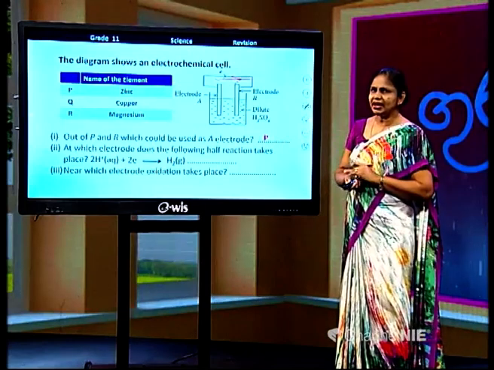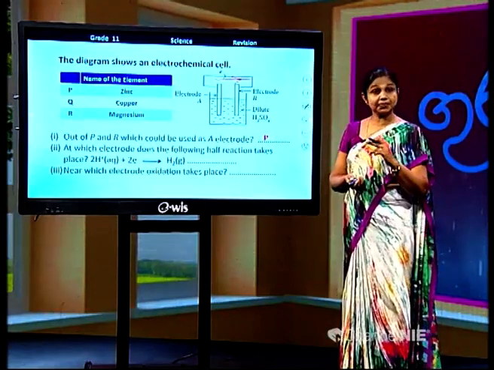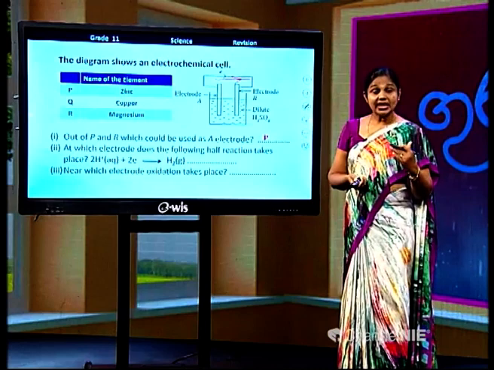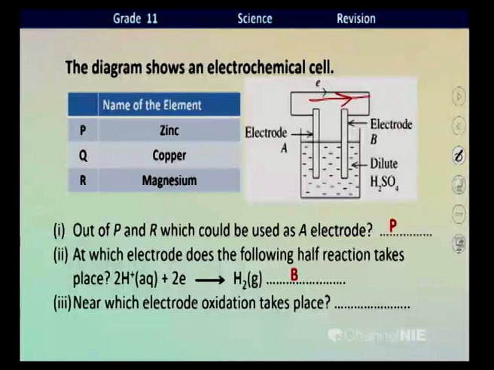Then at which electrode does the following half reaction take place? What's the half reaction given here, children? Half reaction: 2H+ + 2 electrons producing hydrogen. As this reaction receives electrons, this is a reduction reaction. The reduction reaction must take place near the cathode. Then what is the cathode here, children? Cathode is B electrode. Then near which electrode does oxidation take place? Oxidation takes place near the anode. Which is the anode here? A electrode. Okay, children, right.